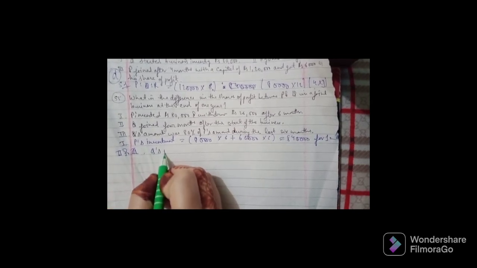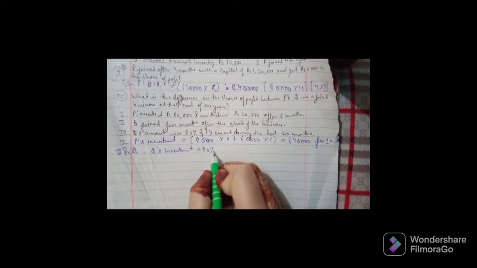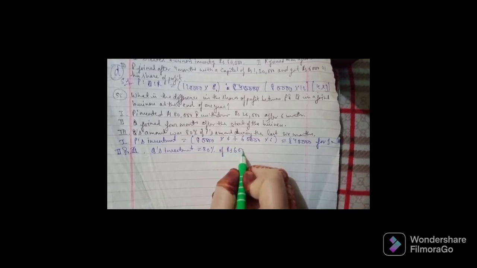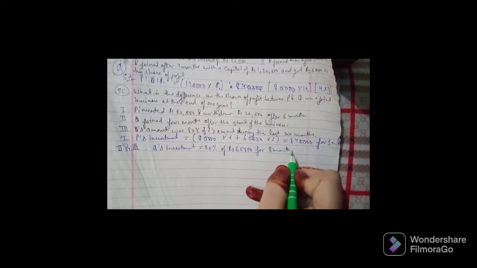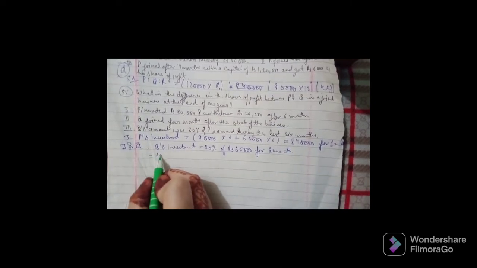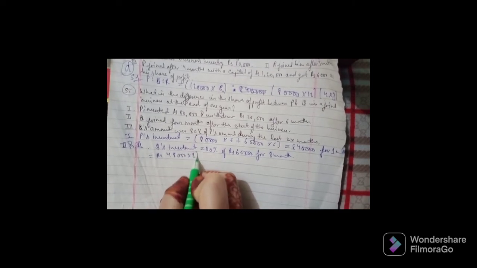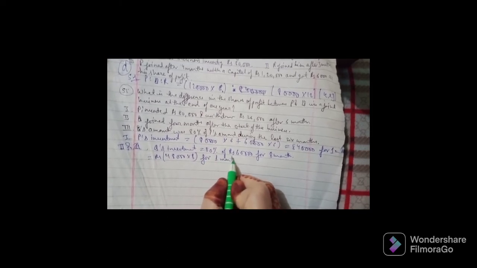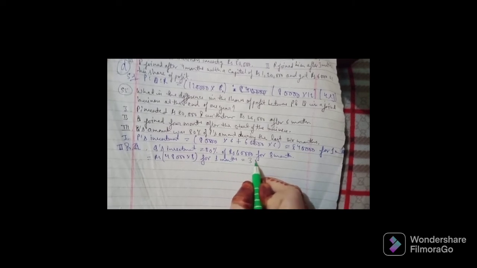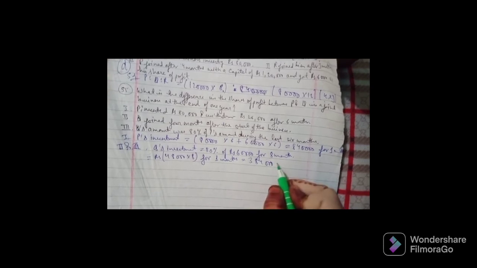Q's investment equals 80% of rupees 60,000 for 8 months. So that will be rupees 48,000 into 8 for 1 month. That is equal to 3,84,000 for 1 month.